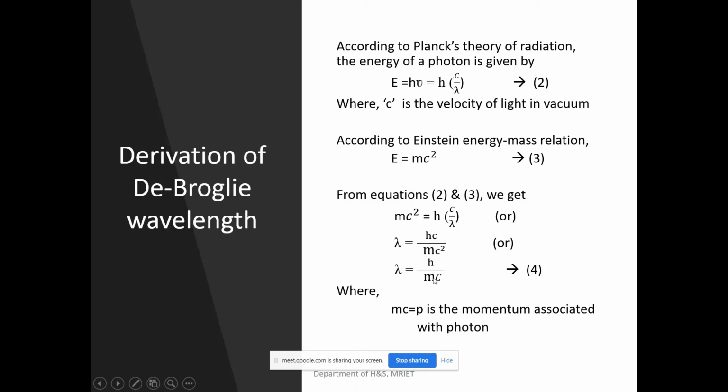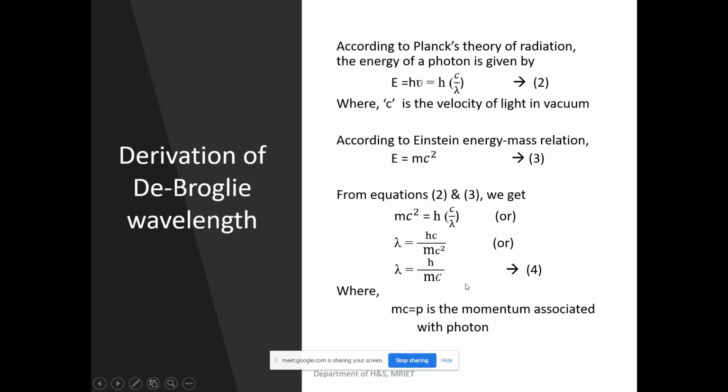What is this factor in the denominator? You can see c. What is c here? It is the velocity of light. But our focus is only on matter. As per our initial assumption, we have to replace this velocity of light with the velocity of the material particle only. Then you will get the required expression.